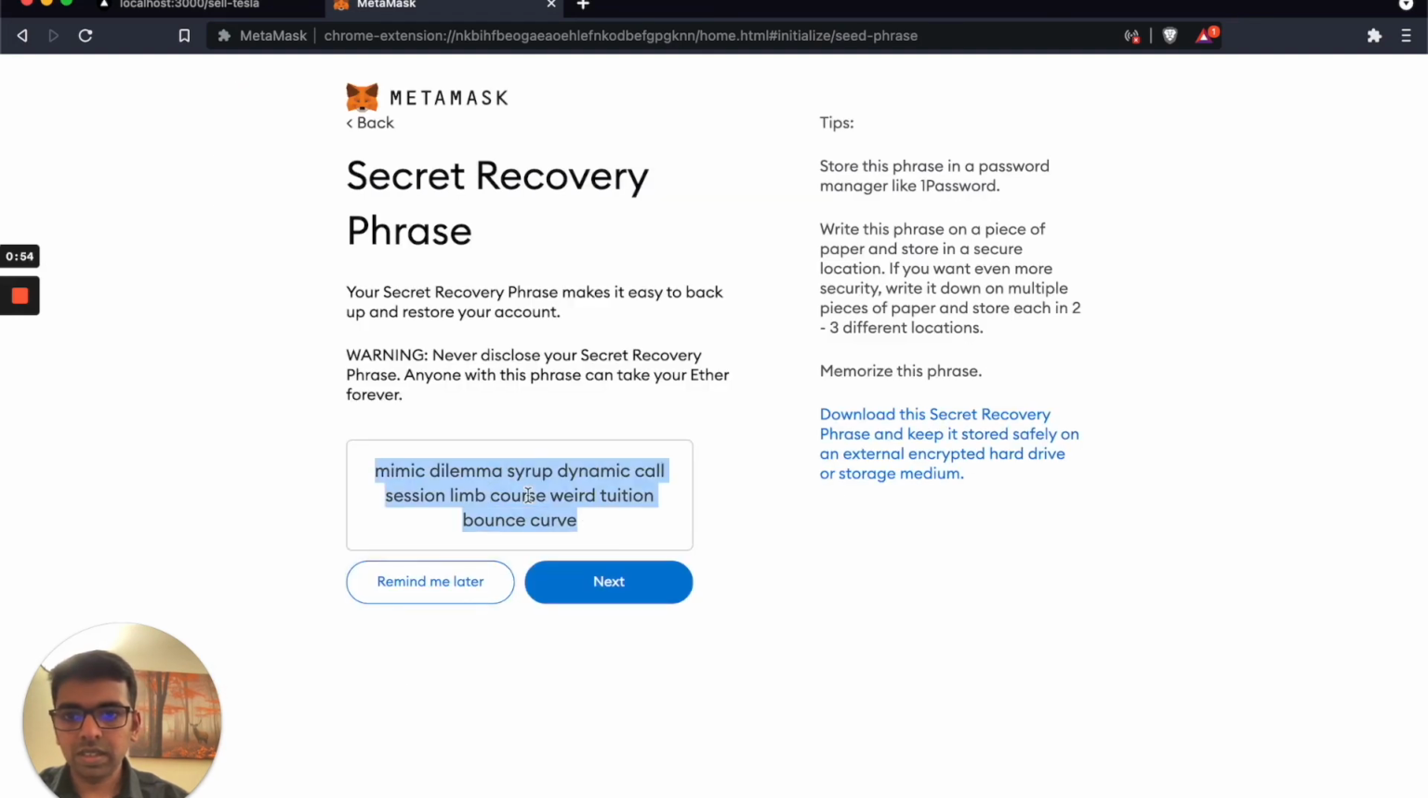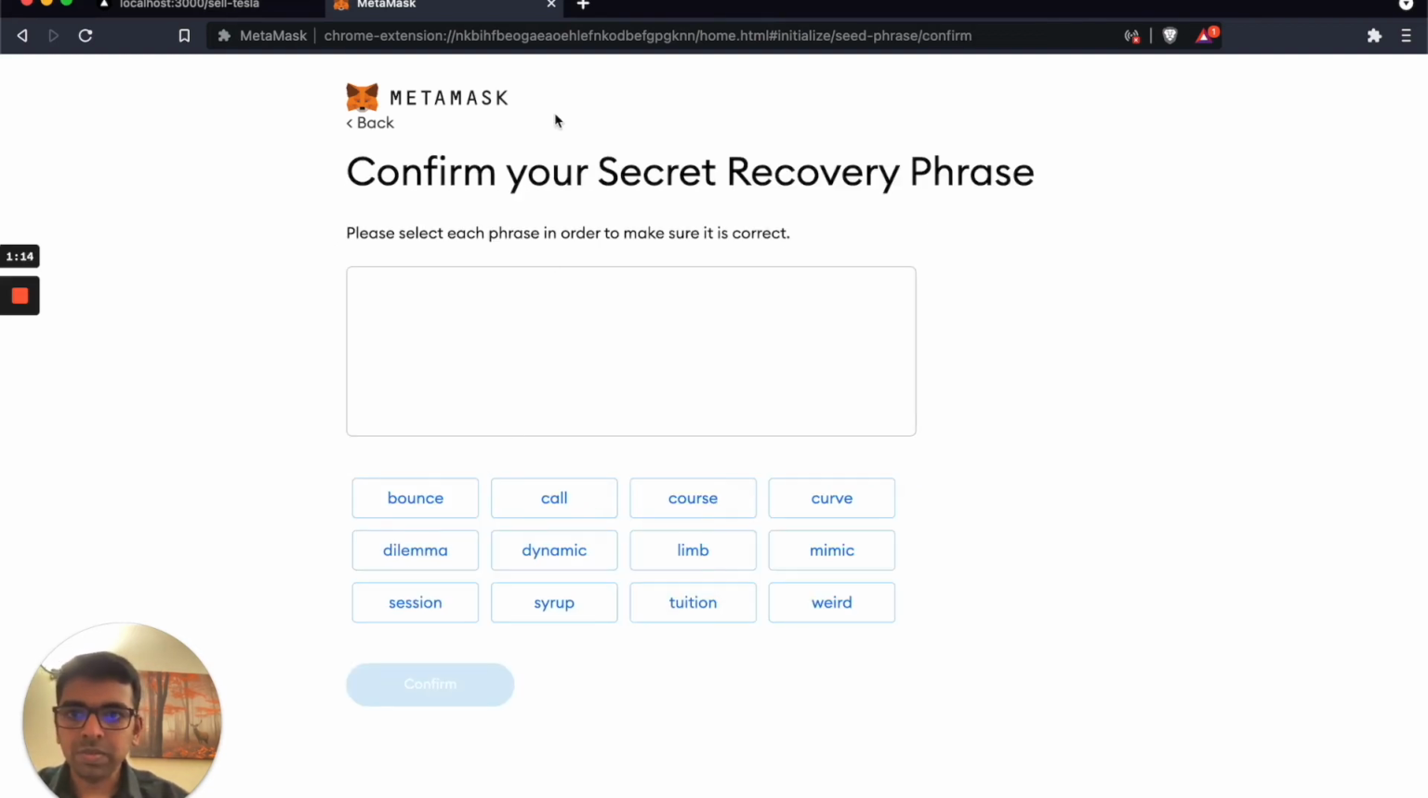Create. And just remember that you should not share the secret recovery phrase or the private key anywhere on the external public internet. Otherwise, you will lose your account. It's really important. Put that here.